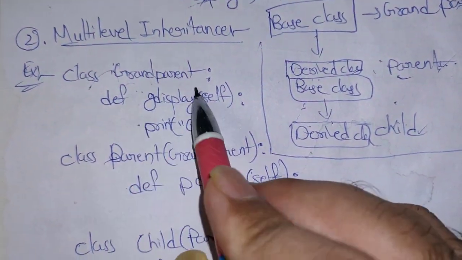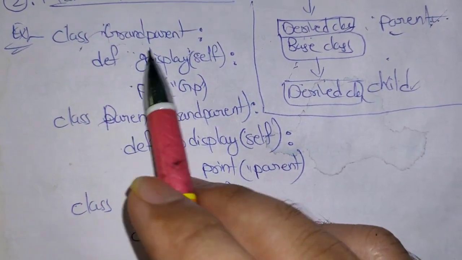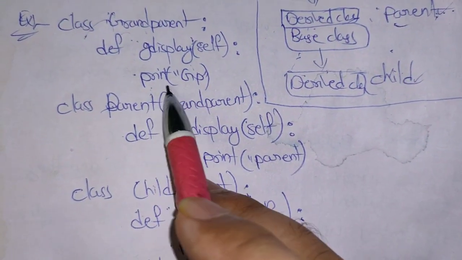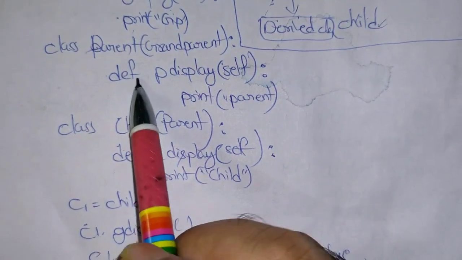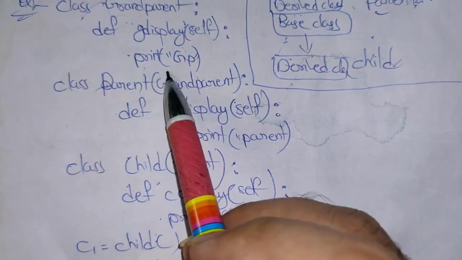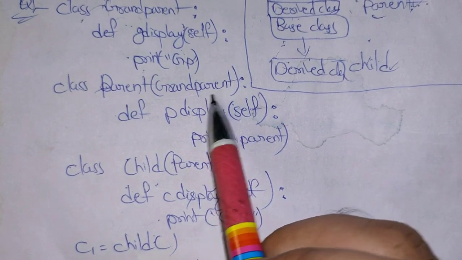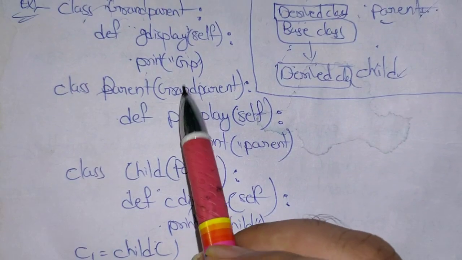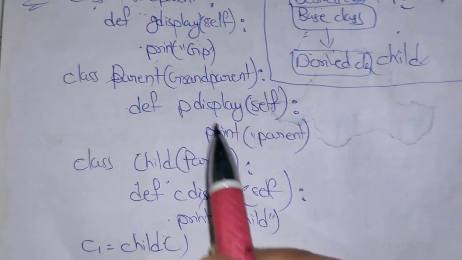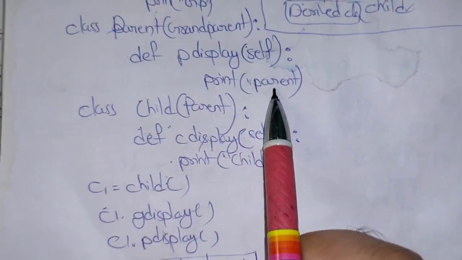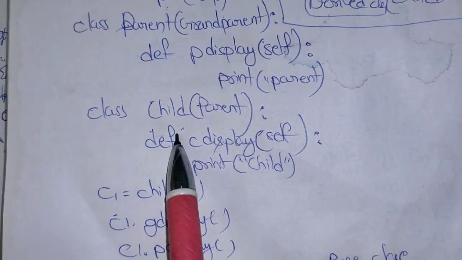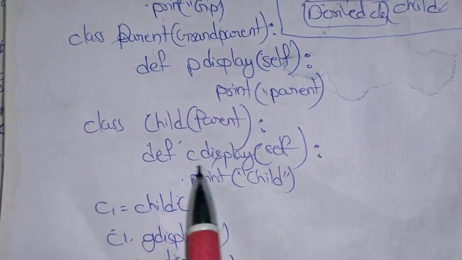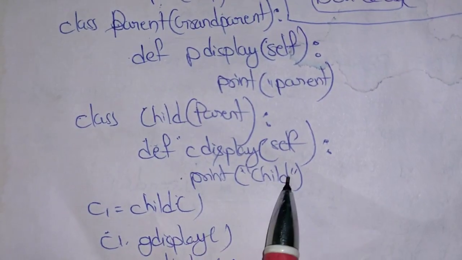We can see I have written a class called grandparent, and then a simple method, the display method, gdisplay, and I printed something. Again I wrote a class for parent, and to inherit we have to write the parent class name in the parentheses of the child class. So this is the child class, and this is the parent class here, and again I wrote some method and printed "parent" in this. We have a class child, again inheriting from its parent. So it has some method cdisplay, and again I printed something.